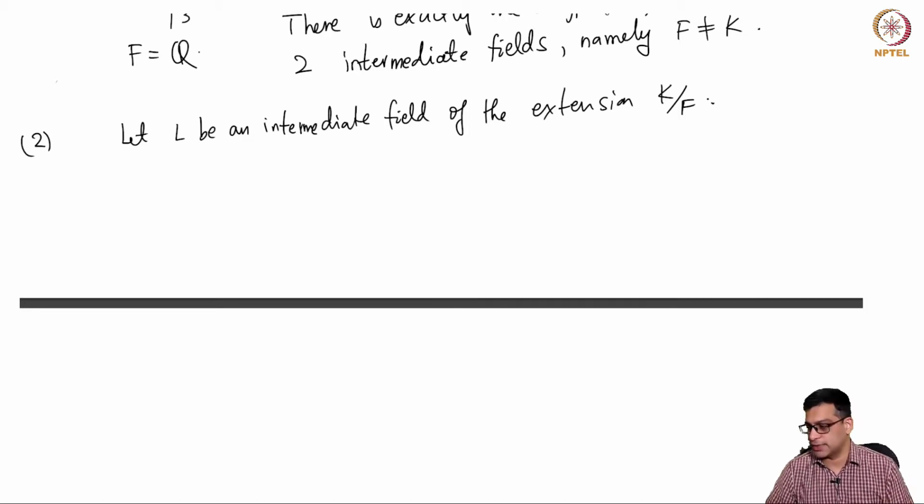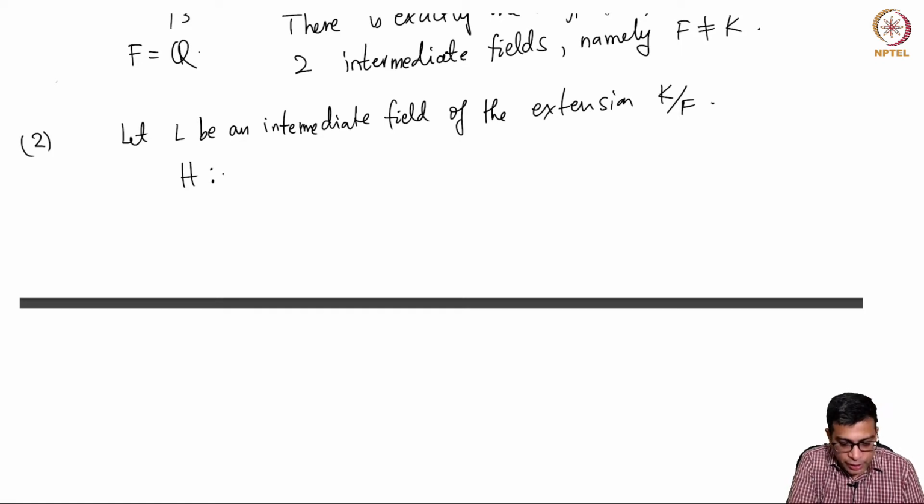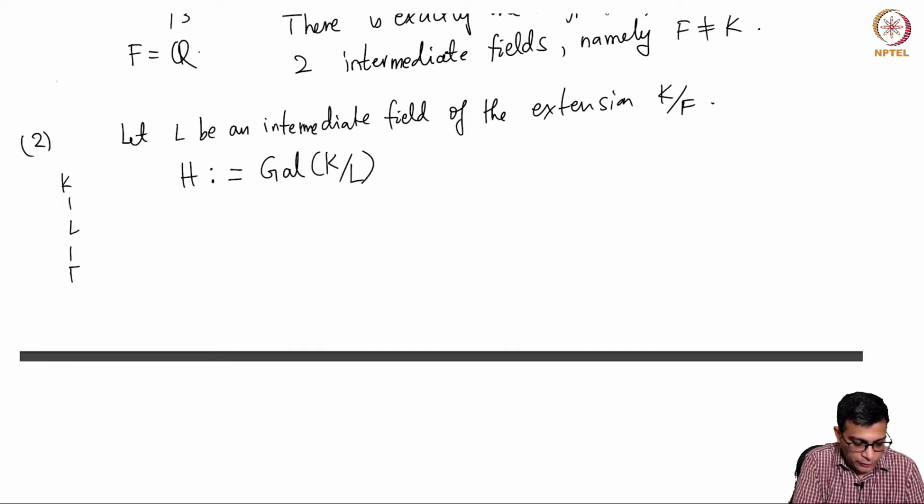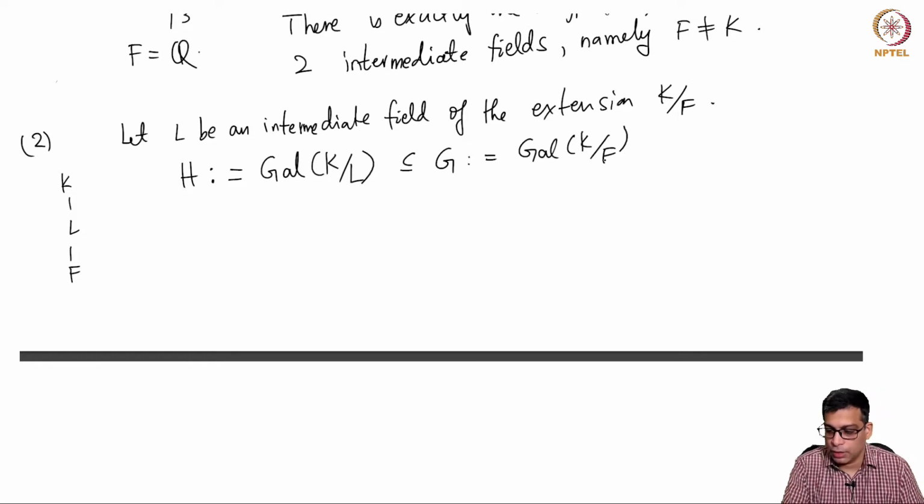We don't know whether it is Galois over F or not. I am going to denote the corresponding group by H. So K, L, F, and the corresponding group is H. This is of course a subgroup of G, which I will recall for you is the Galois group of the original extension.